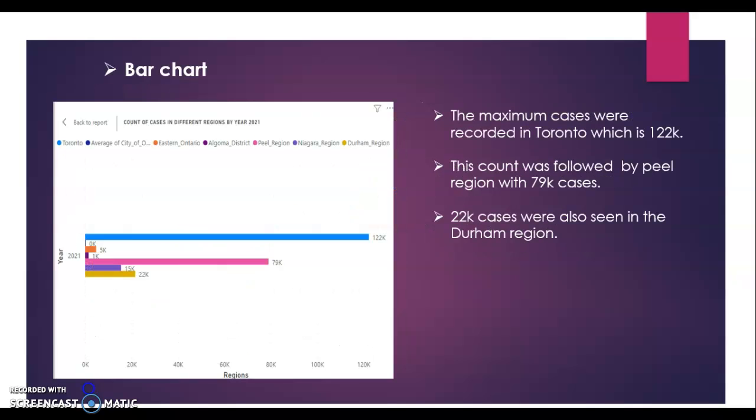My next chart is a bar chart, which describes various regions like Toronto, Ottawa, Eastern Ontario, Algoma District, Peel region, Niagara region, and Durham region. The maximum cases were recorded in Toronto, which is 122K, followed by Peel region with 79K cases. 22 cases were also seen in Durham region, but in the city of Ottawa, no cases were seen during 2021 according to the dataset.